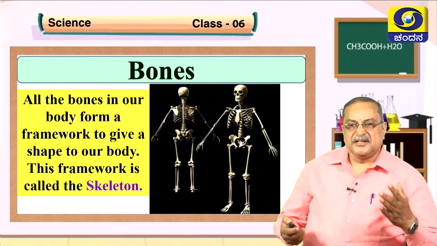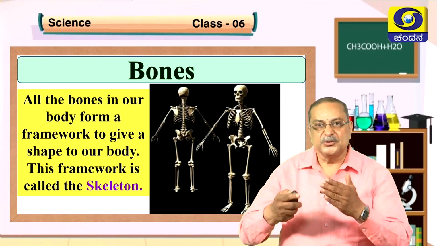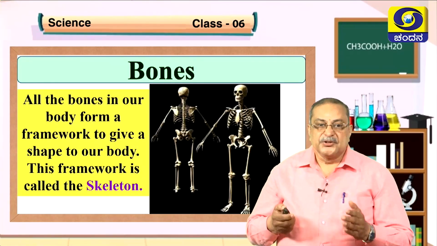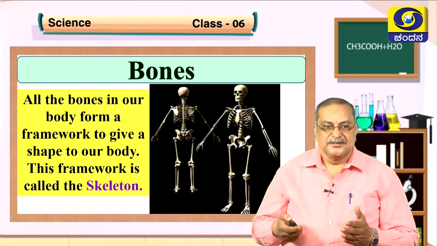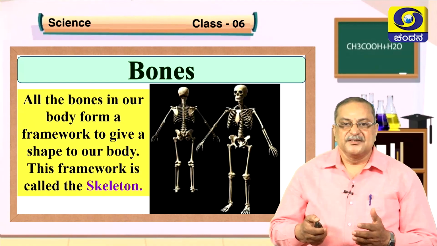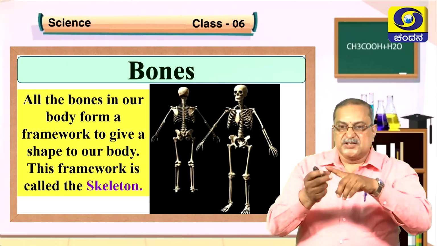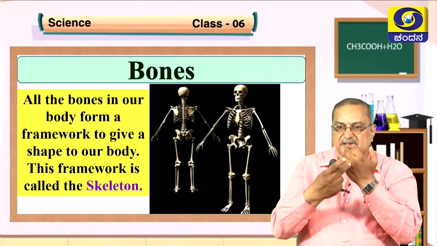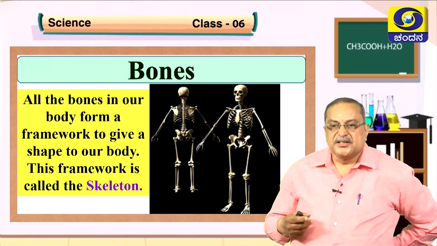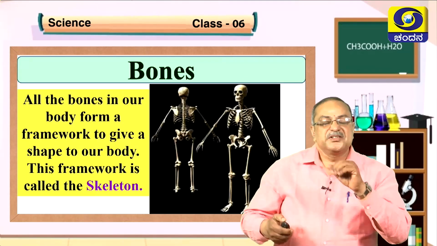We have different types of bones which have different shapes, and their functions also vary from one to another. All the bones in our body form a framework to give a shape to our body, isn't it? This framework is called the skeleton. So how to check this? Touch your head with the fingers, you feel what is there. Touch your wrist and joints, your back, shoulders, legs, fingers, all parts of your body with your fingers.